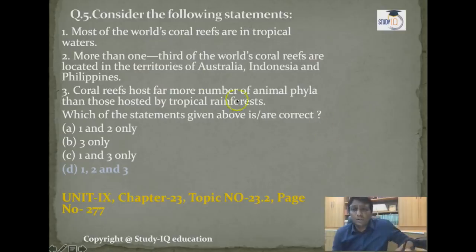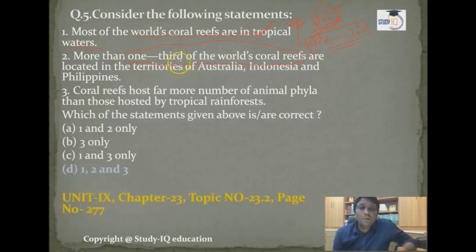Okay, now let us go to question number 5. Question number 5, here UPSC asks you, most of the world's coral reefs are in tropical waters. Tropical waters means tropical areas. So see, guys, it is 100% right, because for the growth of coral, around 25 degrees Celsius temperature is required. Around 23, 24, 25, 26 average temperature, and this type of average temperature plus minus is available in the tropical regions. This is the reason, guys, when you read about coral reefs, you will find that coral reefs are located between 30 degrees north and 30 degrees south. In between, coral reefs are present. So the first statement is right.